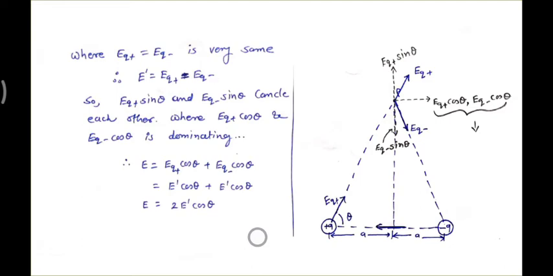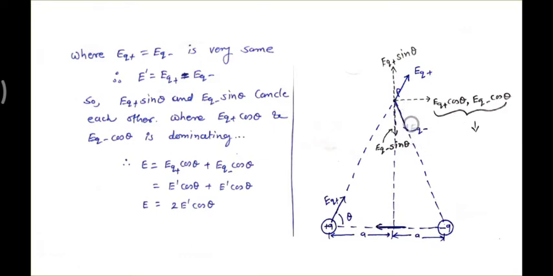Now the little bit critical phase of today's discussion starts. Please focus in this zone. As we saw earlier, for the positive charge, the electric field is in this direction. For the negative charge, the electric field at point P is in this direction. Now focus on the electric field of the positive charge. It is split into the sine and cos components. So the sine component becomes here, and the cos component is here. Always your sine component and cos component should be at a 90 degree angle, as you can see. So this is your final E minus Q cos component here.